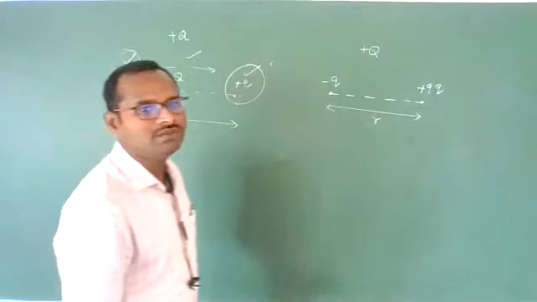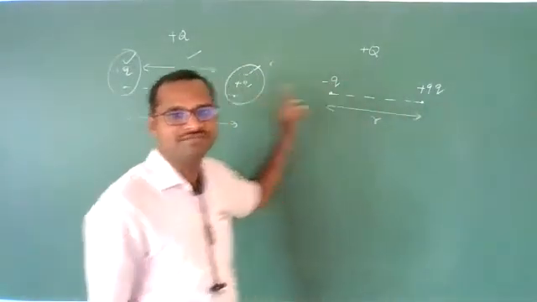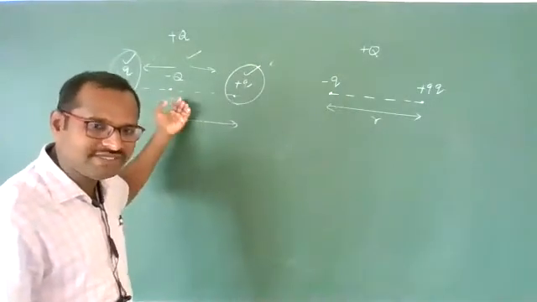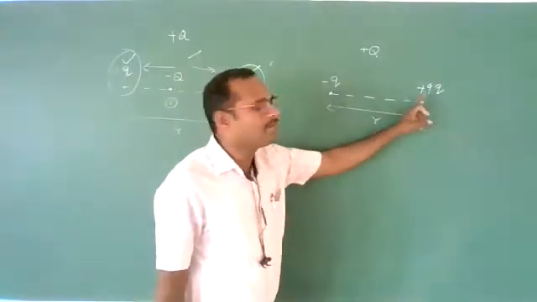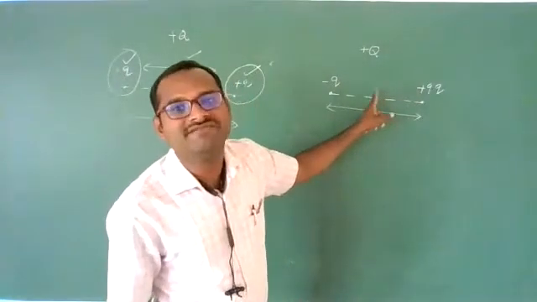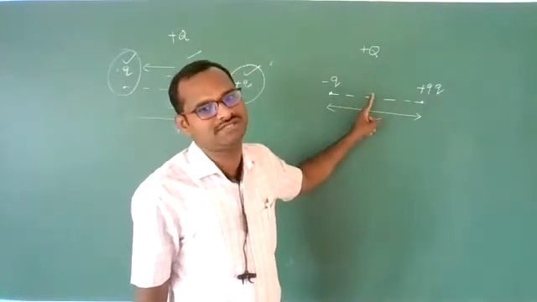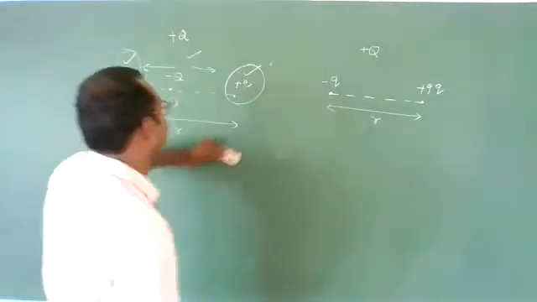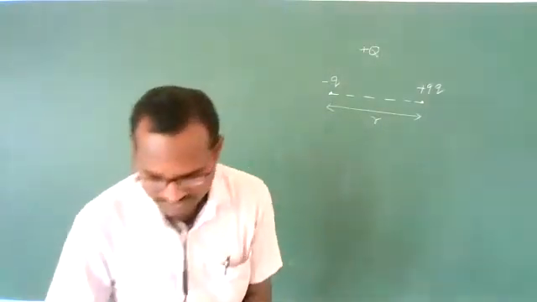Just now I told you, it should not be in between the two charges because they are of opposite nature. If they are of the same nature, then it should be in between the two charges, exactly in the middle or not, we need to check. Here, because they are of opposite nature, it cannot be in equilibrium in between the two charges. It should be outside of these two charges. Which side? That also let us check.